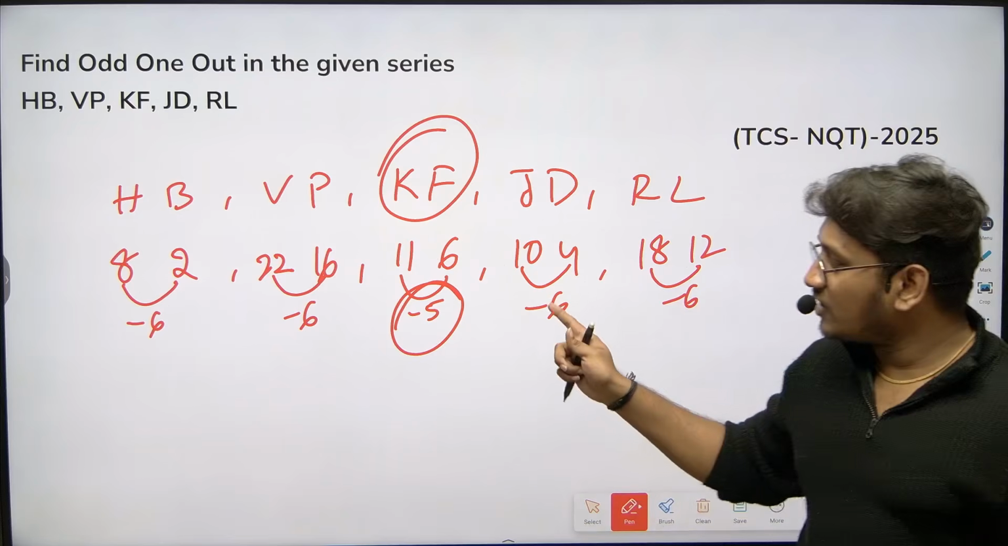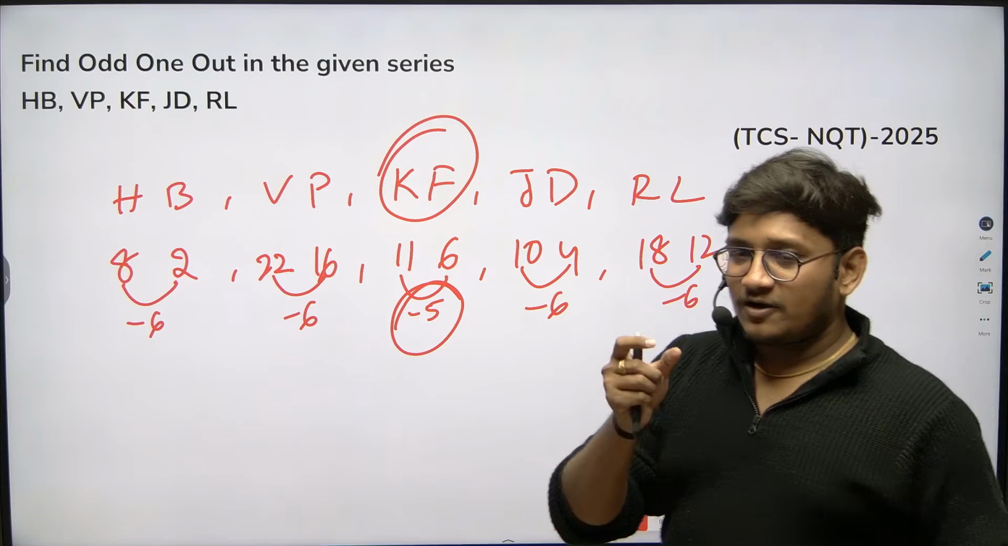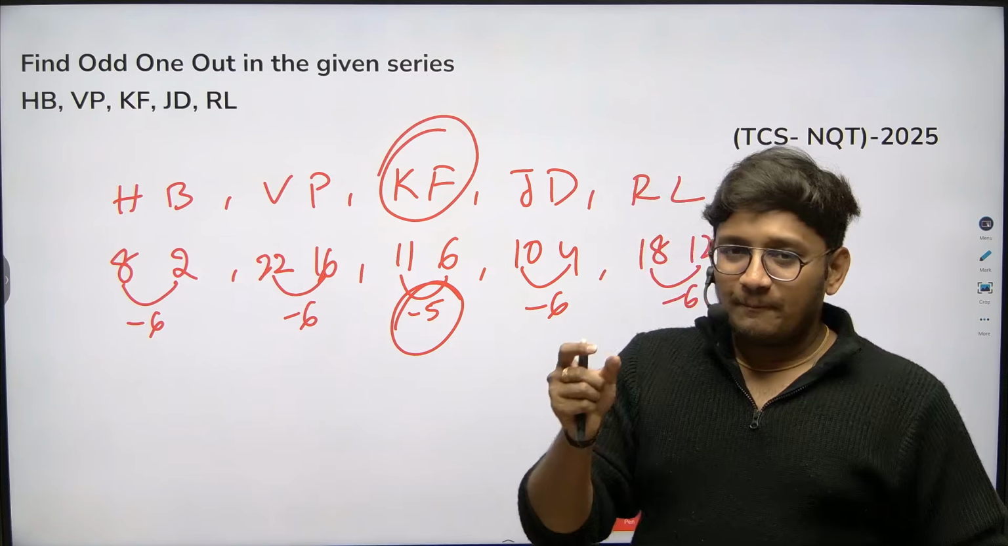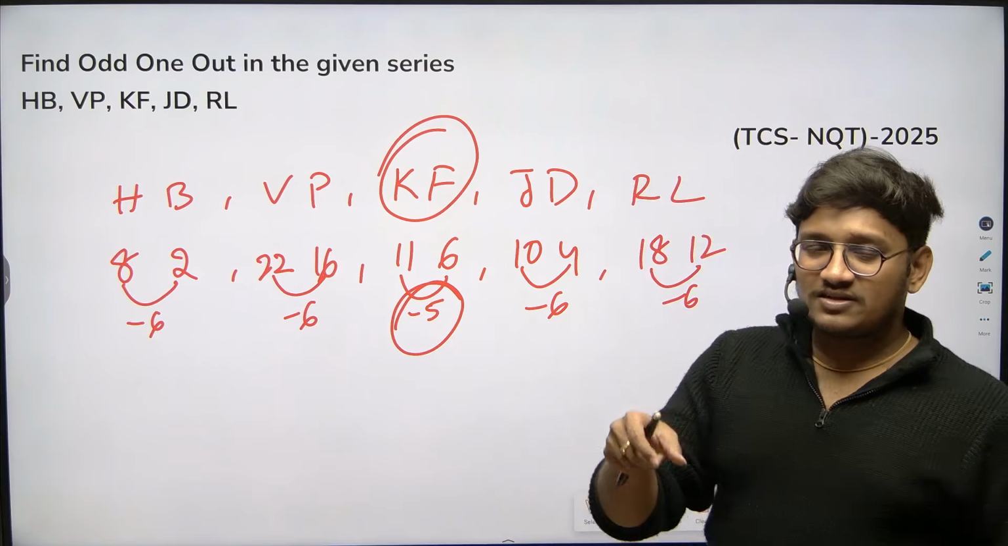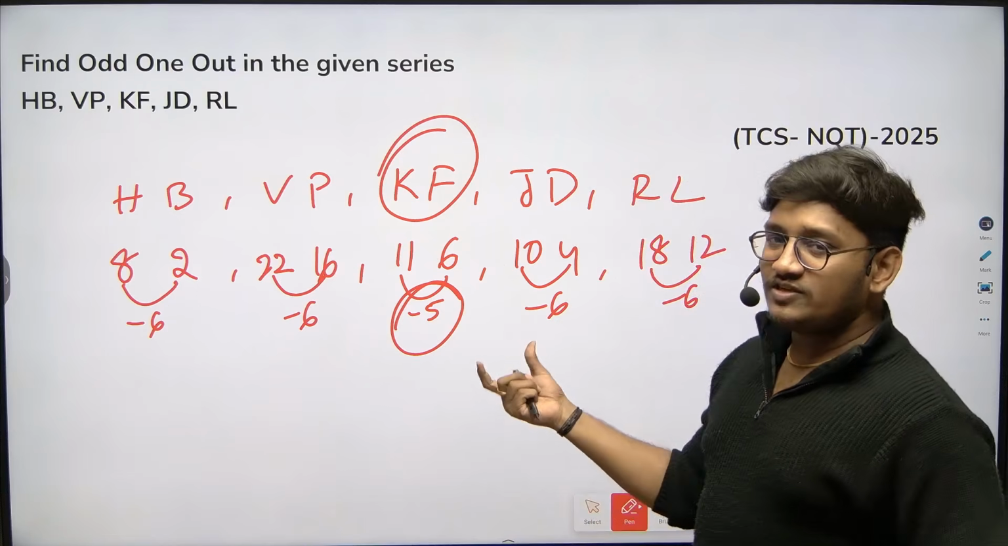Okay. Hope you all are clear with this. So odd one out means all clusters will be following the same pattern except one, and you need to identify the cluster which is deviating from the pattern, so that you will get to know which answer will be correct.